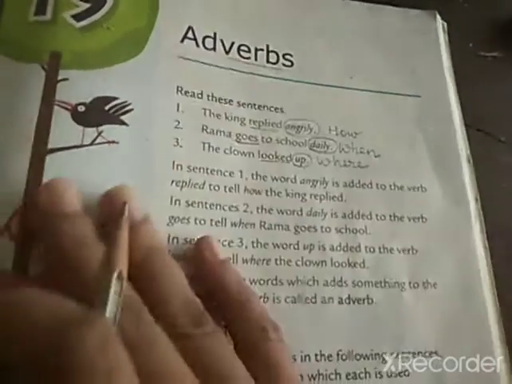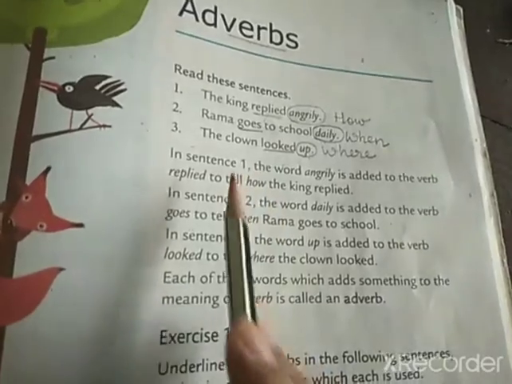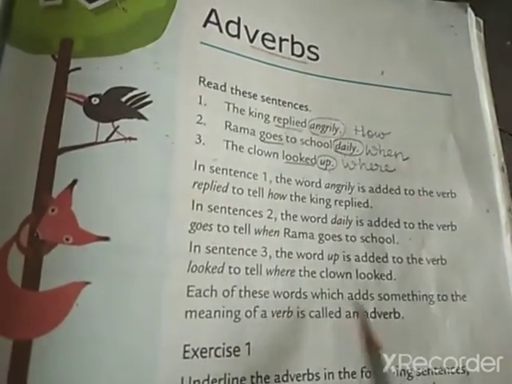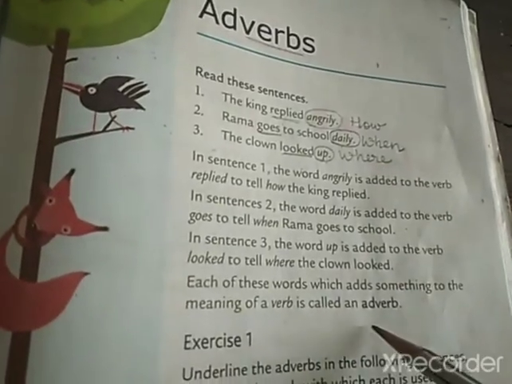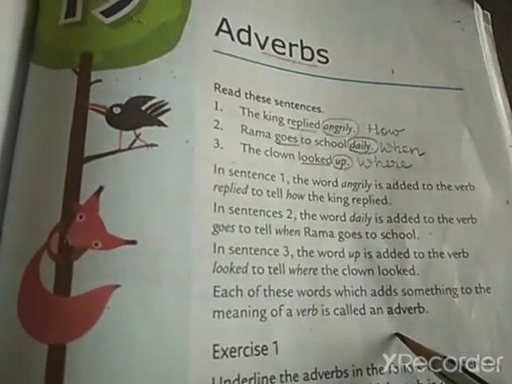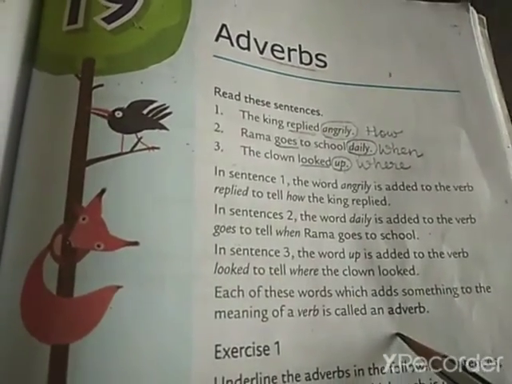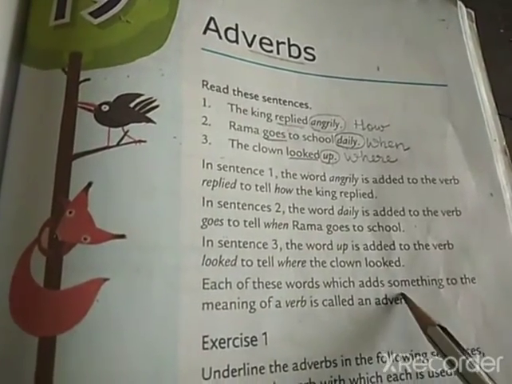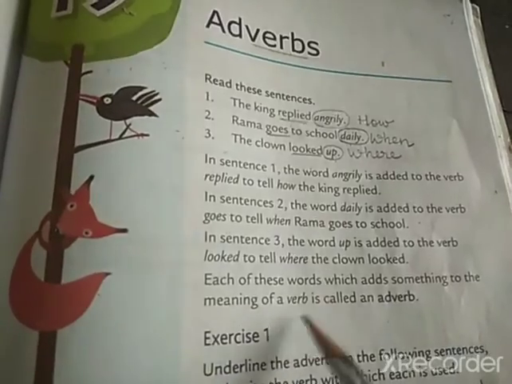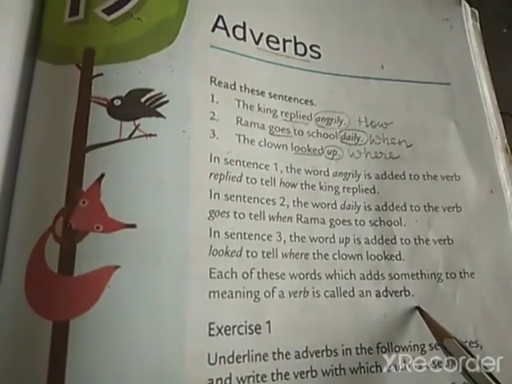So here each sentence, each word adds something to the meaning of the verb. That's why they are known as adverbs. So the definition of adverb is the same, that is the word which adds something to the meaning of a verb is called an adverb.